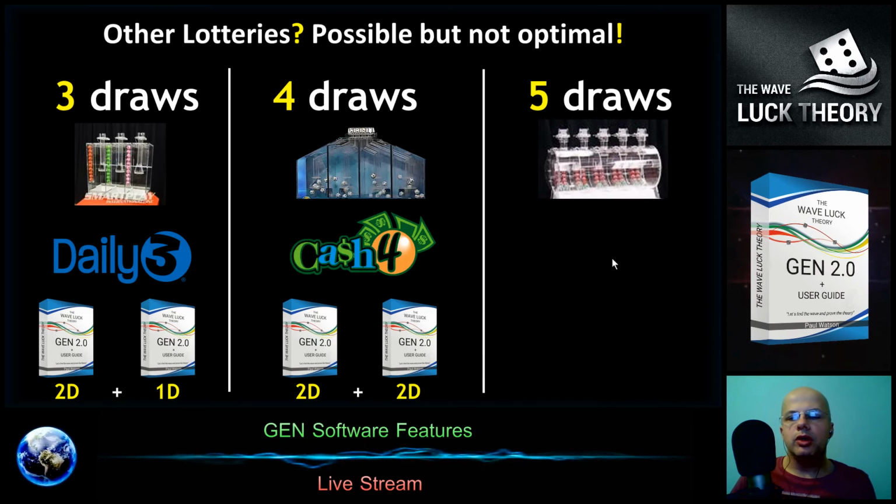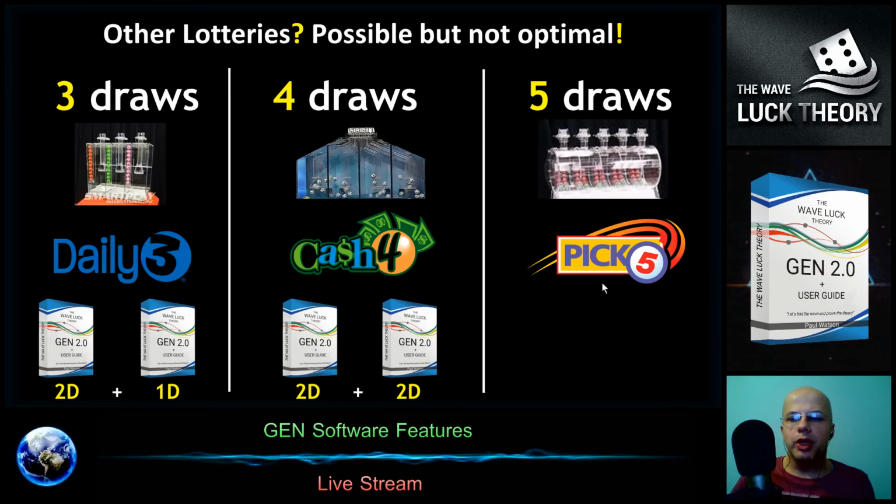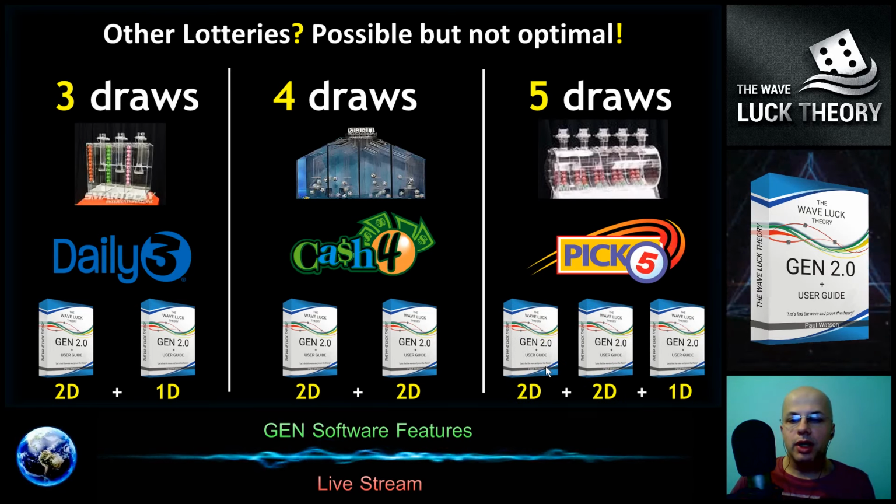And finally, the maximum I've seen is a lottery with 5 draws, like Pick 5, where we need to run at once 3 Genes. 2 are with 2 generators activated, and the last is with 1 draw activated. We can do it also with 5 Genes at once, where we activate only 1 draw, and then we create the number by putting the results together to have a 5-digit number.